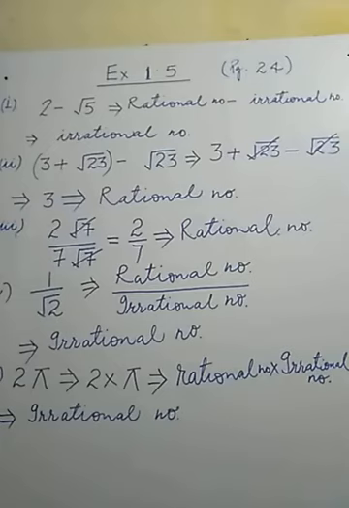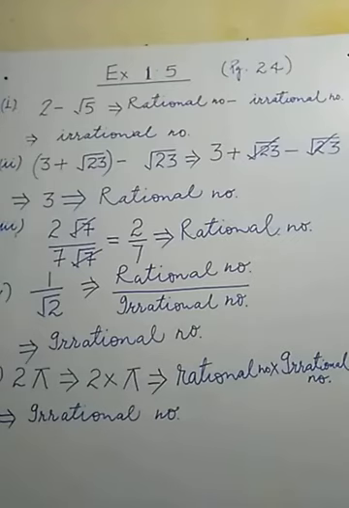If a rational number is added to an irrational number, the result is always irrational. The difference of a rational and an irrational number is always irrational. The multiplication of a rational and an irrational number is always irrational, and the division of a rational by an irrational number is always irrational. So this is the property.